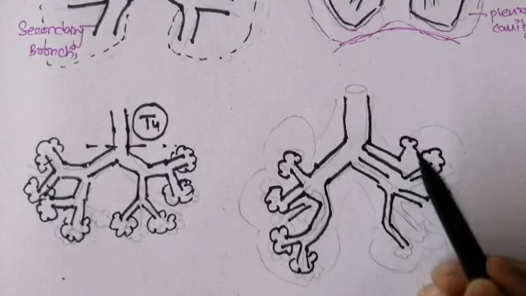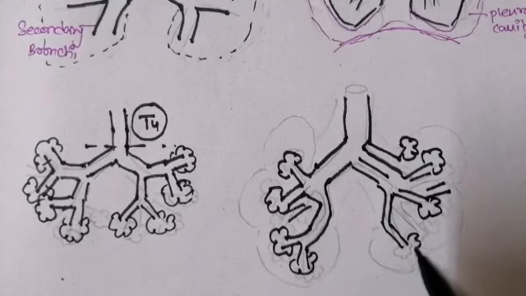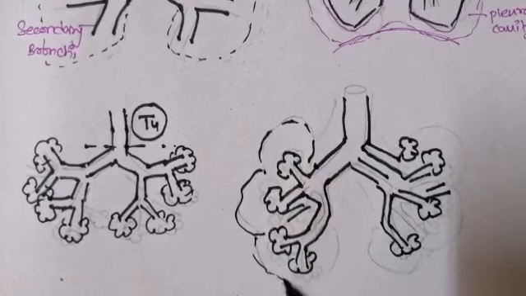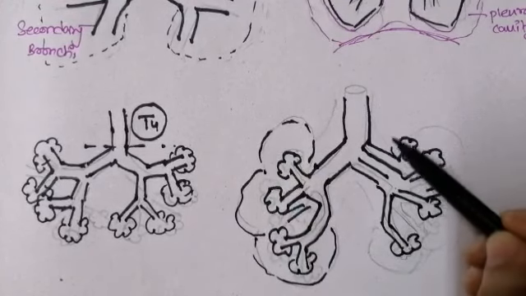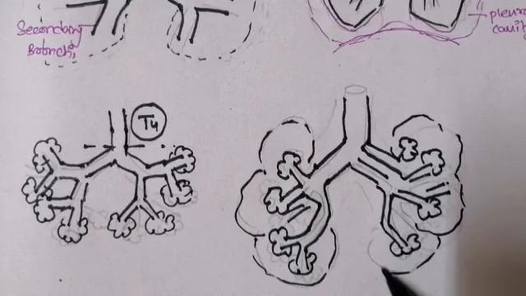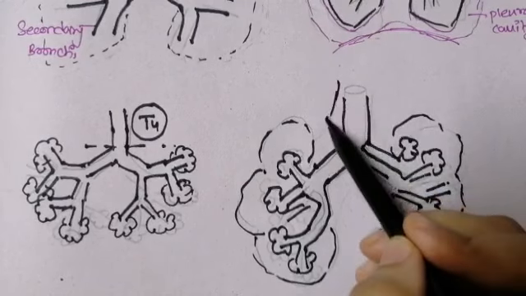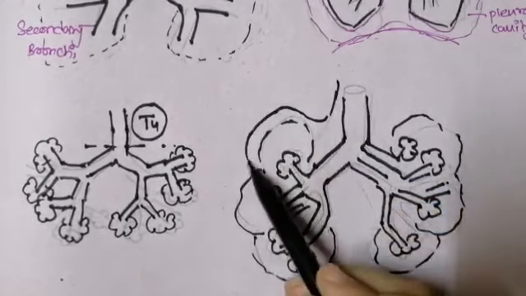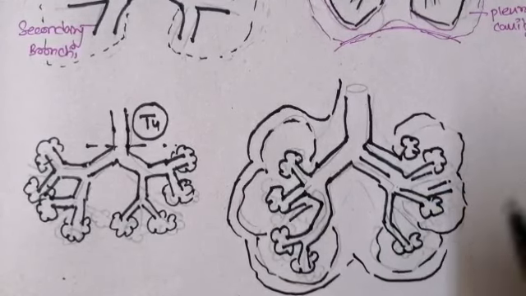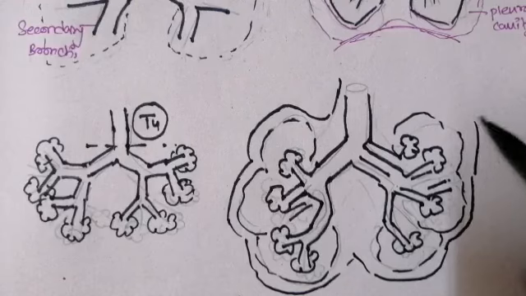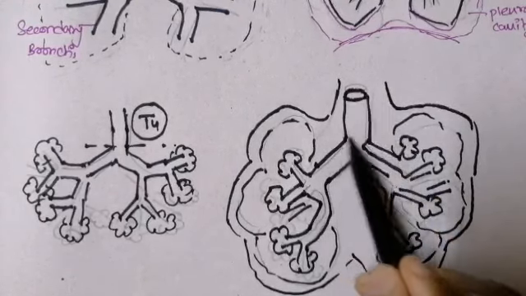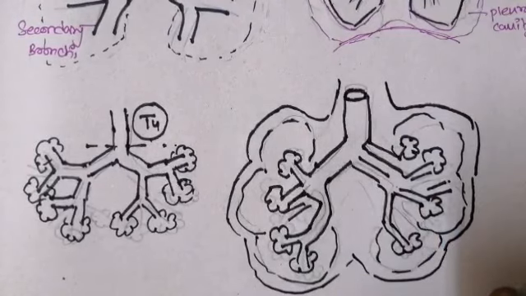So there will be a formation of bronchopulmonary segments here, and then a formation of the lung around the bronchopulmonary segments, and this lung has two layers. Outside the lung is called the visceral layer, while the inside of the thoracic wall is the parietal layer. And between these two, the parietal pleura and the visceral pleura, there will be a formation of the pleural cavity, and the trachea will be at the level of T4 that we have discussed.